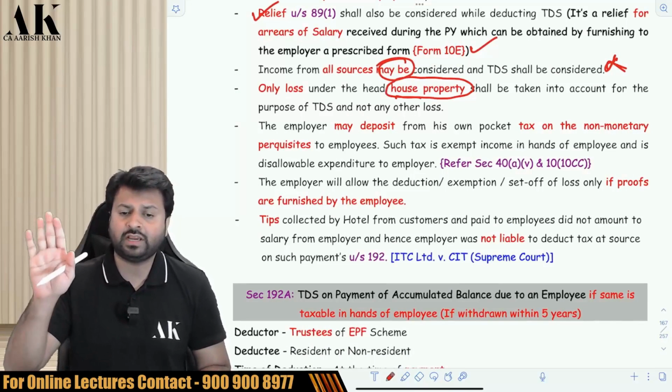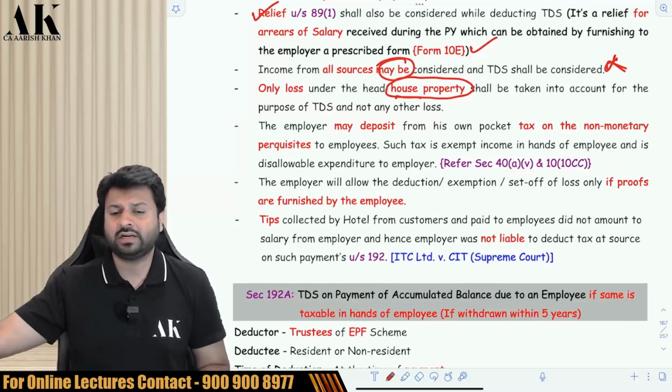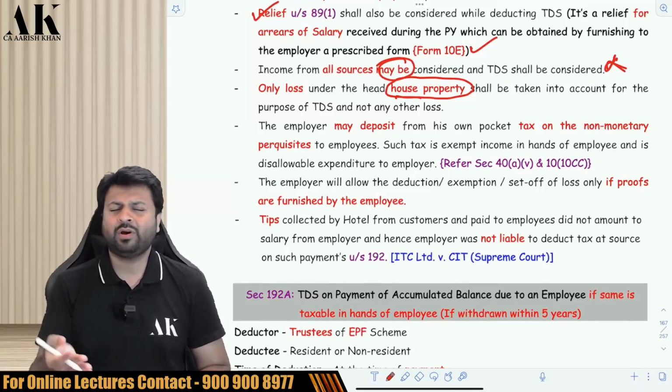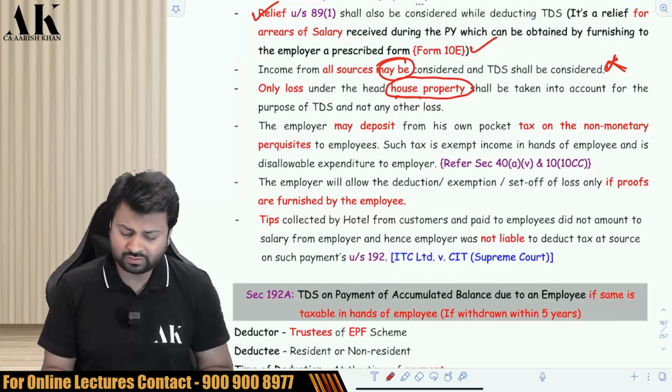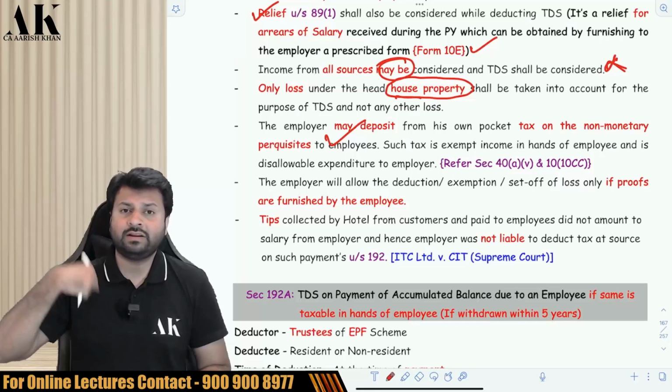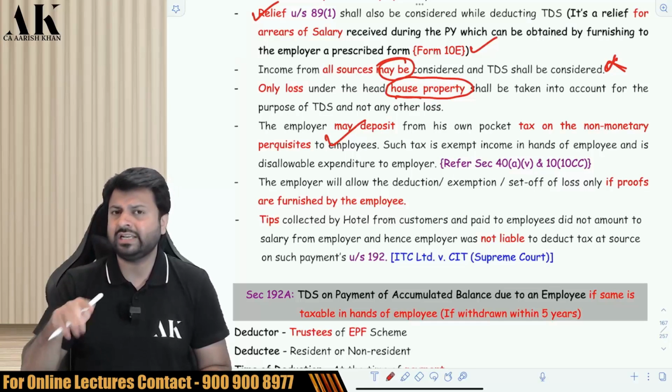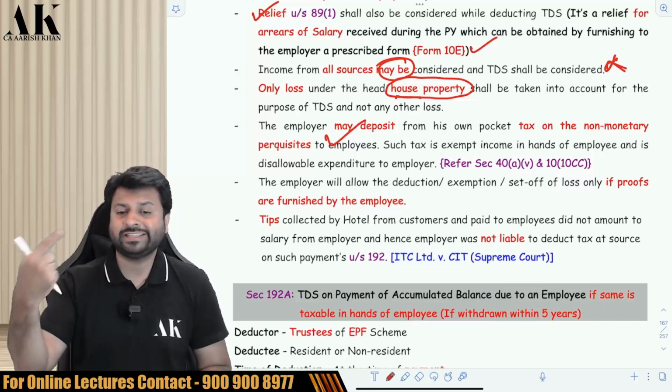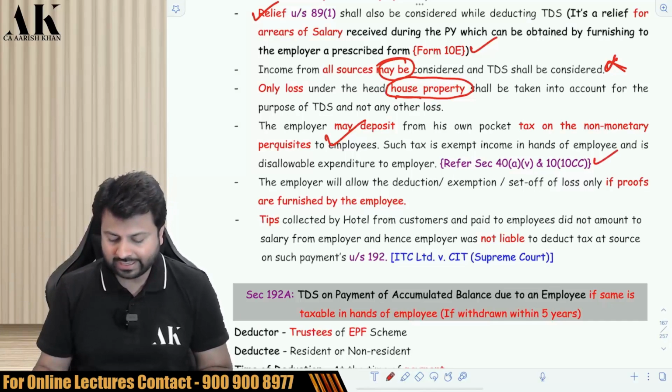The relevant proof of the house property loss, that is, if you give the interest certificate from the bank. Okay. Can the employer himself deposit the tax on non-monetary perquisite? Yes, it is his choice, which we have already done in the chapter of PGBP. If the employer himself deposits the tax on the non-monetary perquisite, he did not deduct TDS and that perquisite is exempt in the hands of the employee under 10(10)(c).